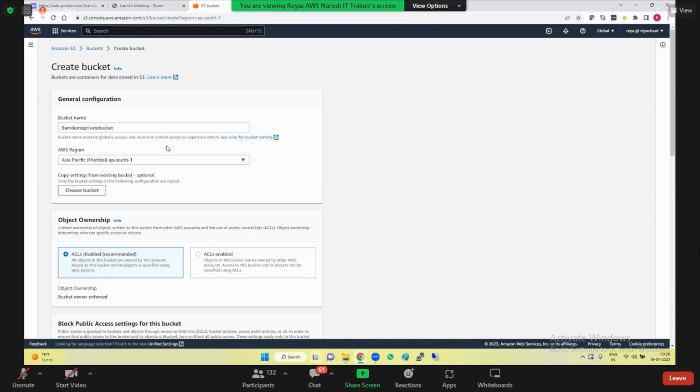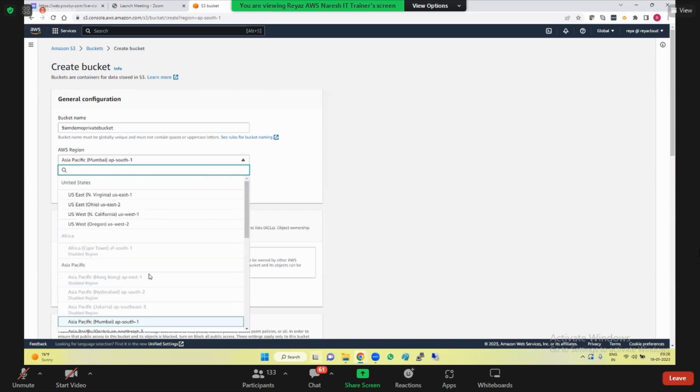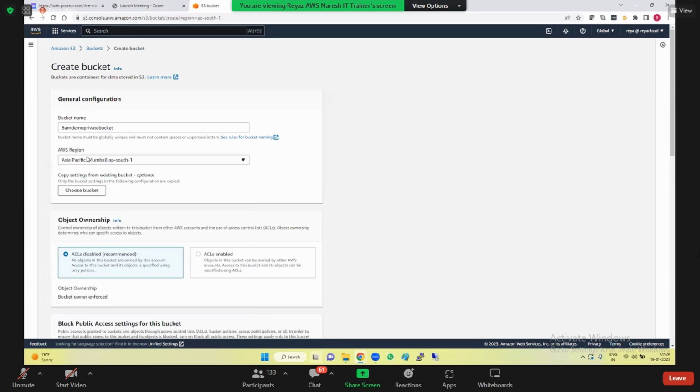Okay, so here is the bucket name. So you can give this. So now you know, right? The bucket name should be unique. So you need to add something before and after, based on the project or based on the company. Here is the AWS region. I told you that a bucket can be in any region. So you can select any region here. As we are in Hyderabad, let's select Mumbai. Doesn't matter. You can select Ireland also, but I'll try to create in Mumbai.